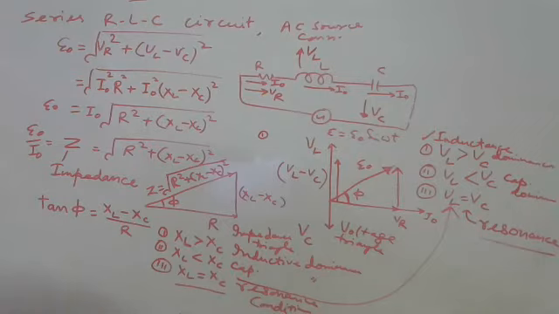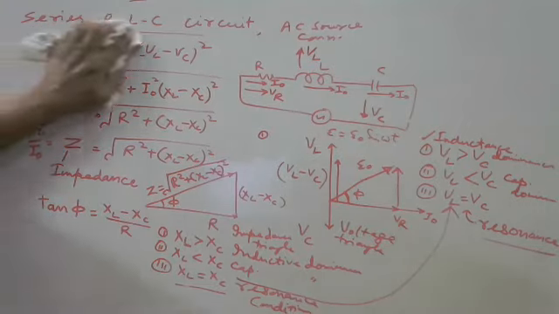Got it? So last case, XL equal to XC, is what? Resonance condition. So we will discuss this taking Z.